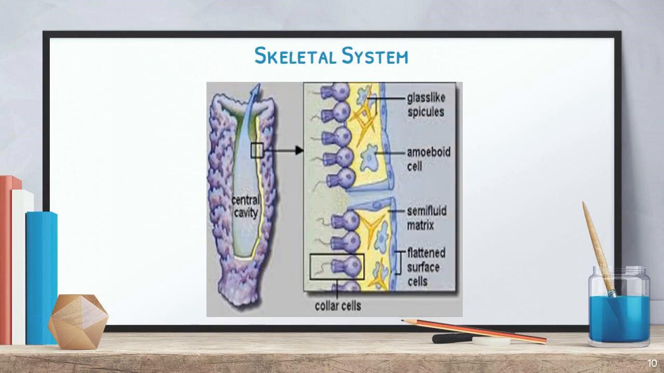The next one is the skeletal system. The skeletal system, they said, consists of one. The outer surface of these sponges consists of these glass-like spicules. Can you notice the yellow color? So glass-like spicules are present in the outer surface of the sponges. It is giving support to these sponges or to the body wall. That's why it is performing as a skeletal system. Okay.